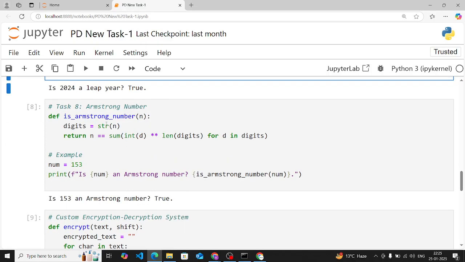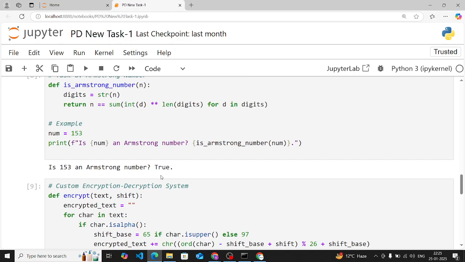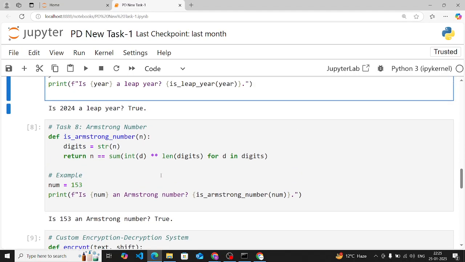True. Armstrong number. This function will check if a number is an Armstrong number or not. So how to do it? Here you have to split the number into its digits, raise each digit to the power of the total number of digits, and check if the sum equals the original number or not. Example here, 153, and this is your Armstrong number. Now the tasks are completed.